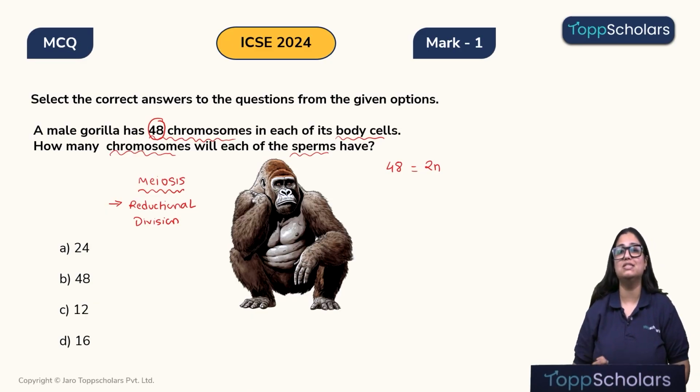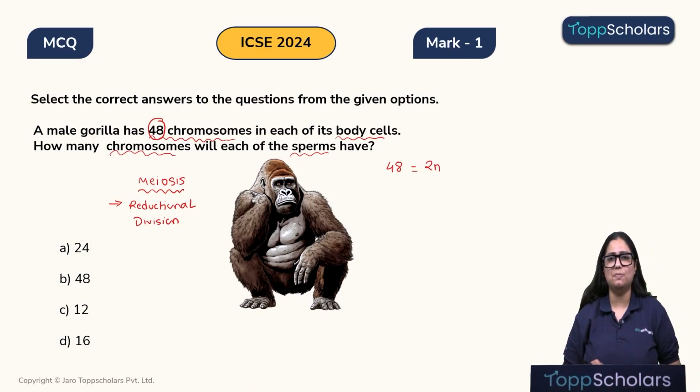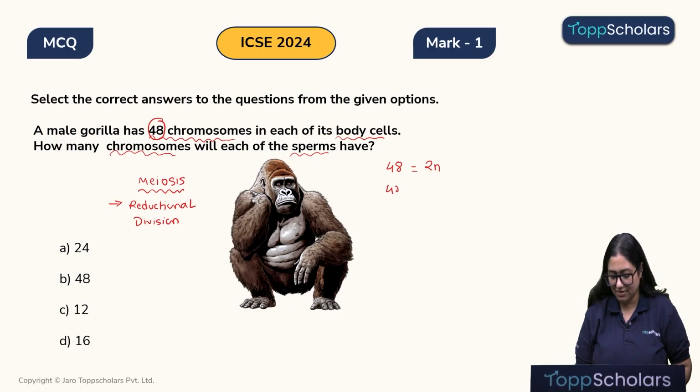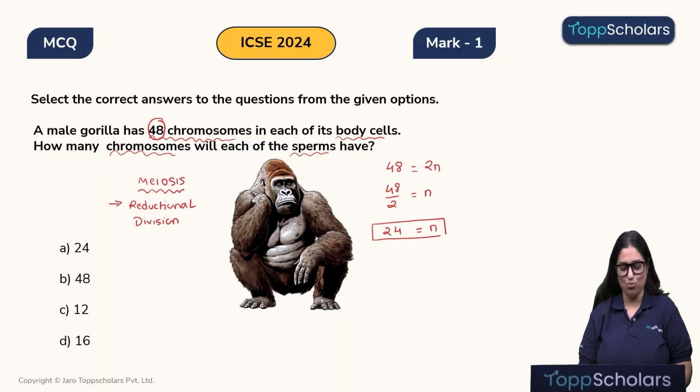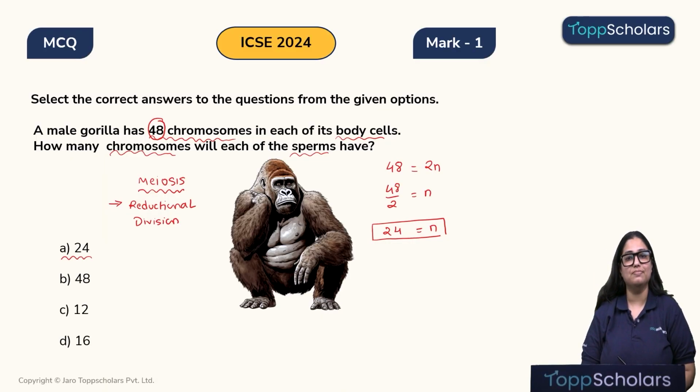So, when meiosis is seen to produce the sperm cell, the number of chromosomes will become half. That is, it will be 48 by 2 and that will be 24. Therefore, children, the number of chromosomes in each sperm cell will be 24 and our correct answer is thus A, that is 24.